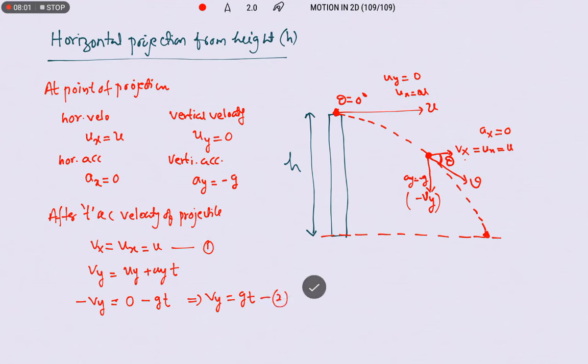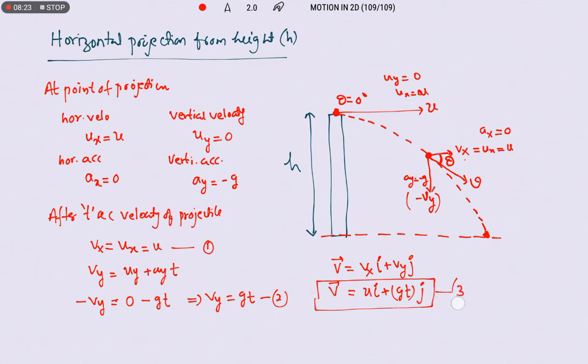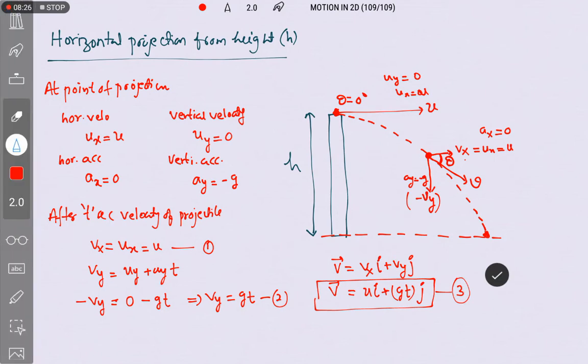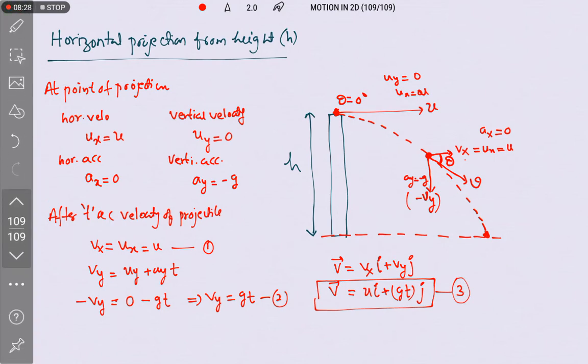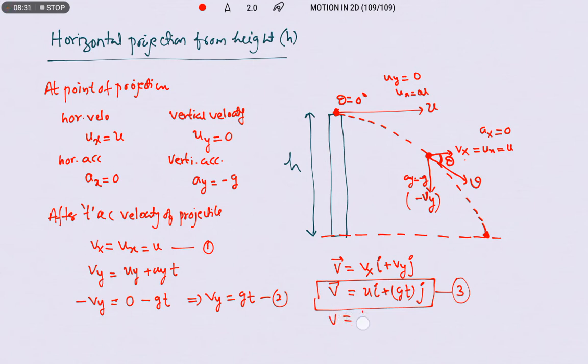Now we will write the velocity vector of it. So v bar is equal to vx i plus vy j. So vx i is u i, plus vy j is gt into j, we can write. This is the velocity vector of the projectile after t seconds. Now what is its magnitude? The magnitude of the velocity of the projectile after t seconds is the square root of u square plus g square t square.